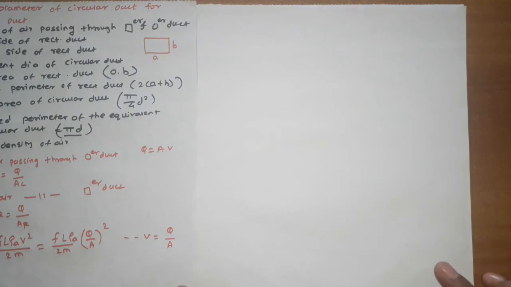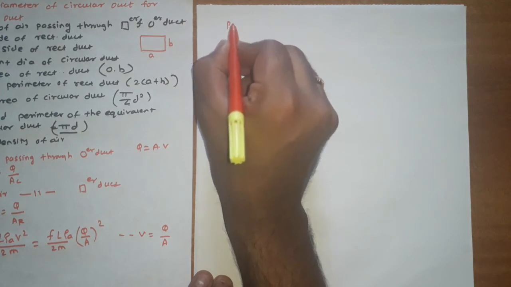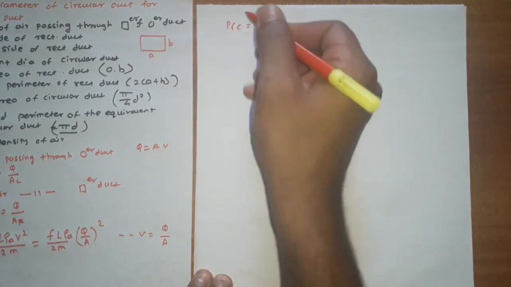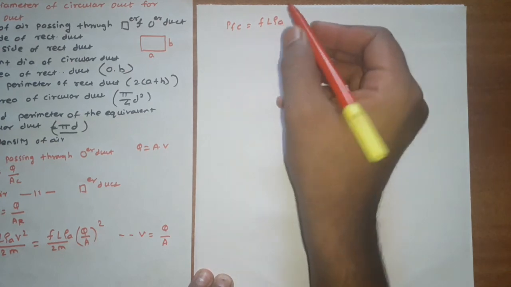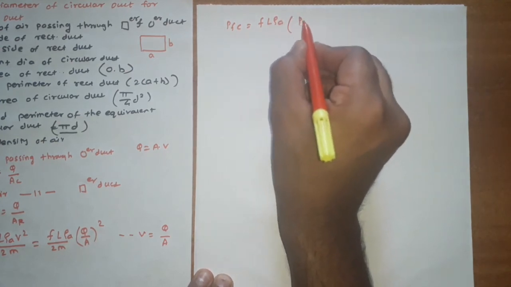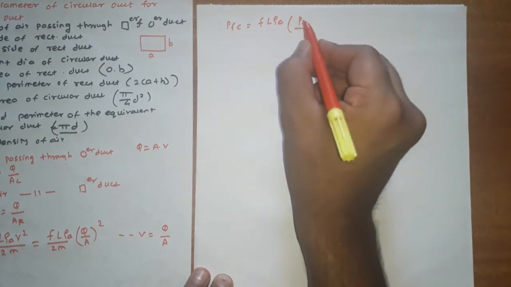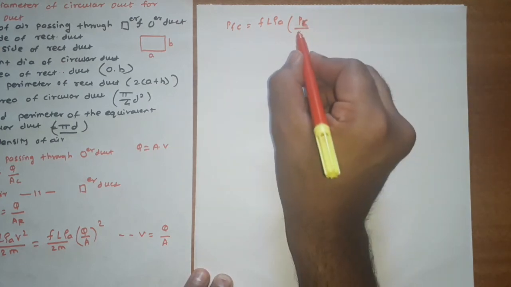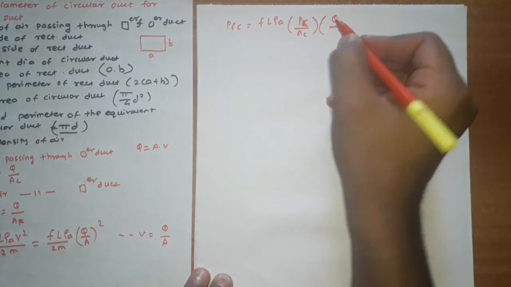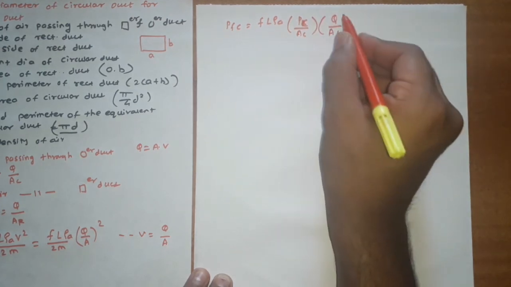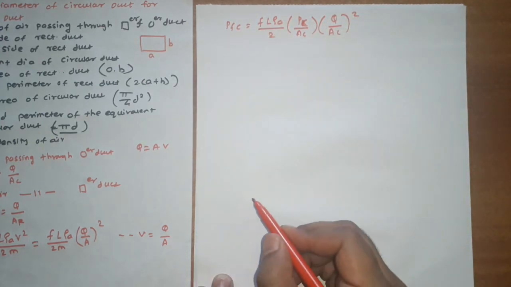Put the m value in Darcy's equation, we will get P_FC is equal to f L rho a divided by, P_C divided by A_C into Q divided by A_C, bracket square, divided by 2.